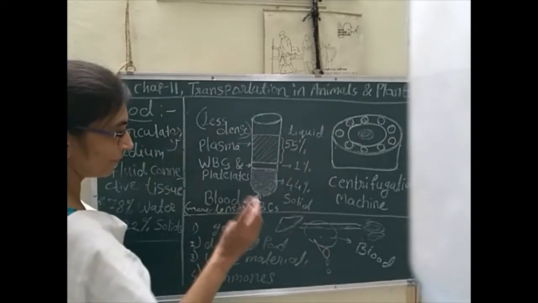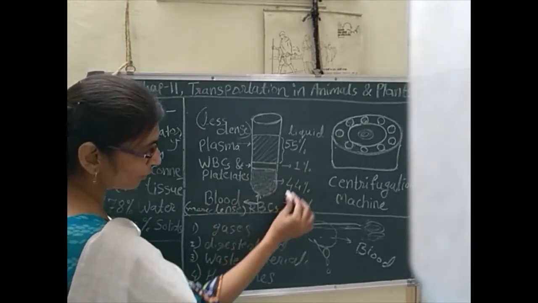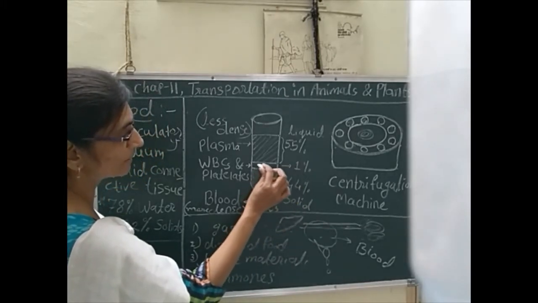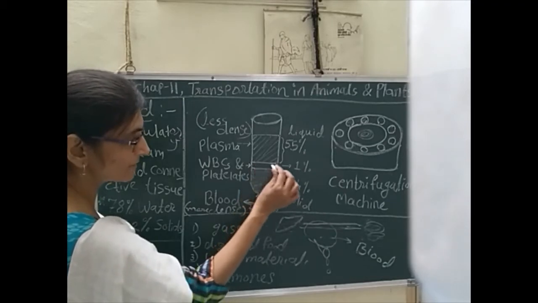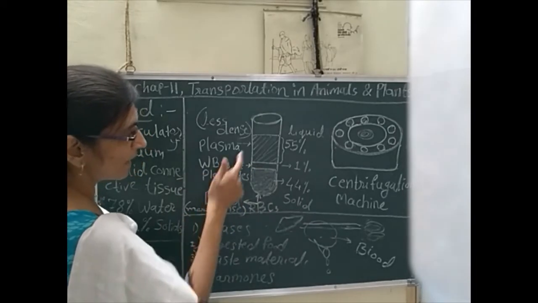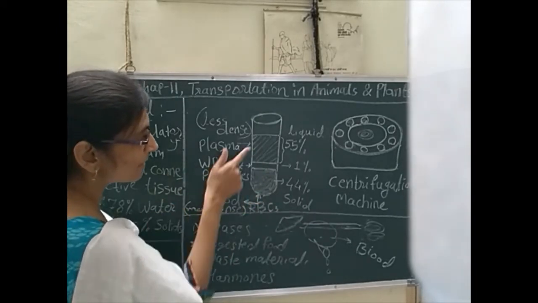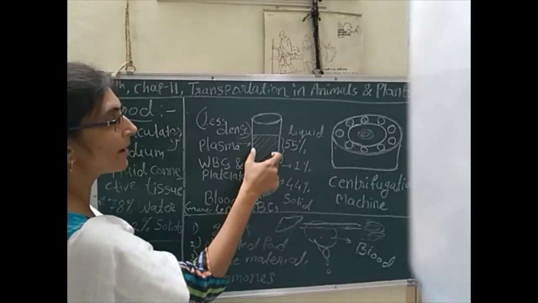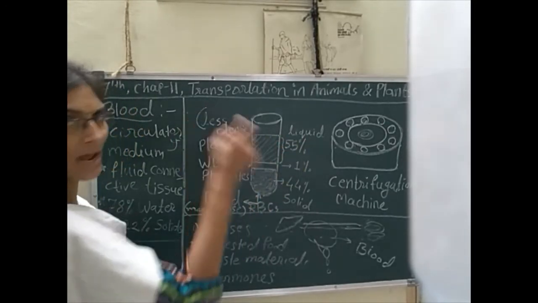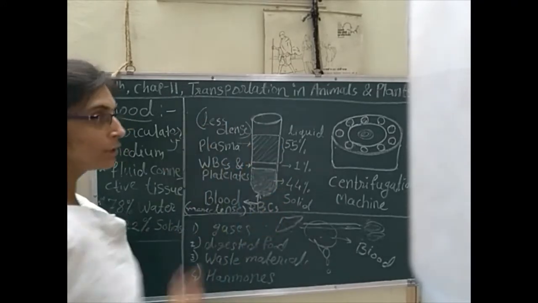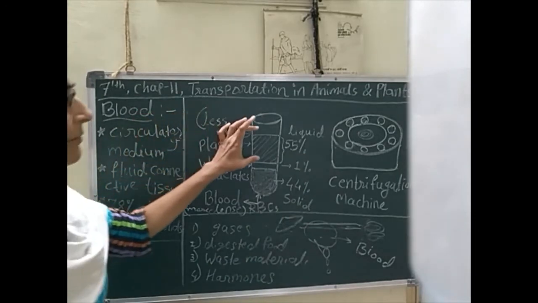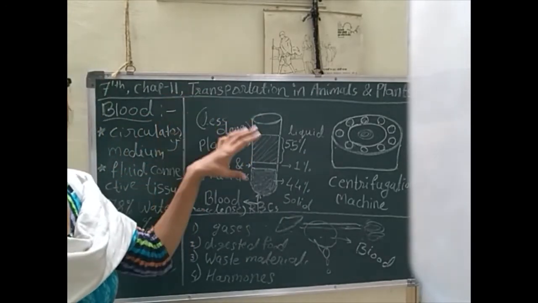Due to this centrifugation, the solid part is accumulated at the bottom, and a very thin middle layer is present. We can see that very small layer, that is the middle layer. Again, on the upper side of that middle layer, one yellowish layer we can see, that is the liquid layer, and it has very low density. That's why it is at the top, and it is near about 55%. It means it will occupy more part of the blood.